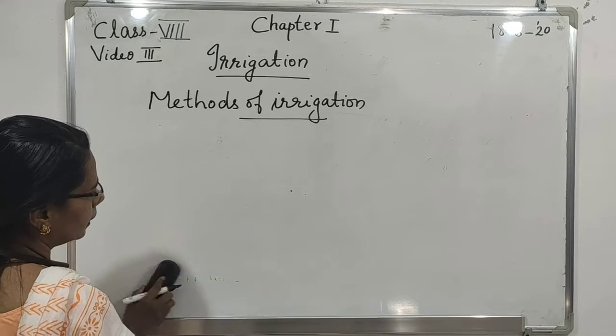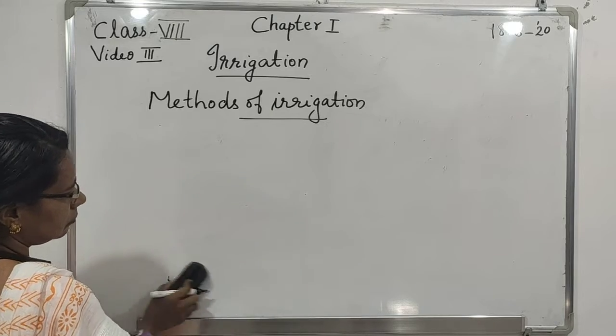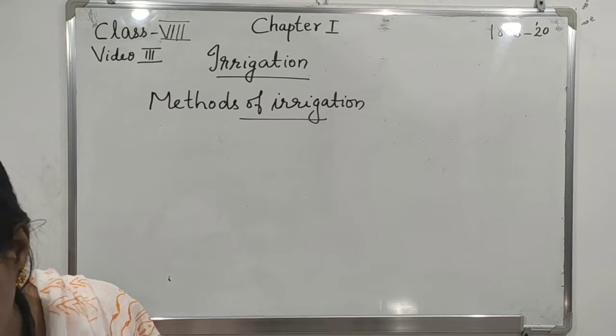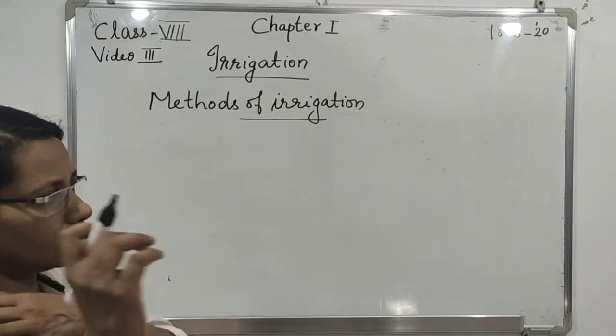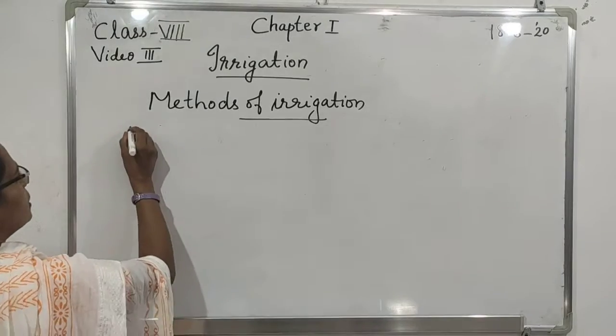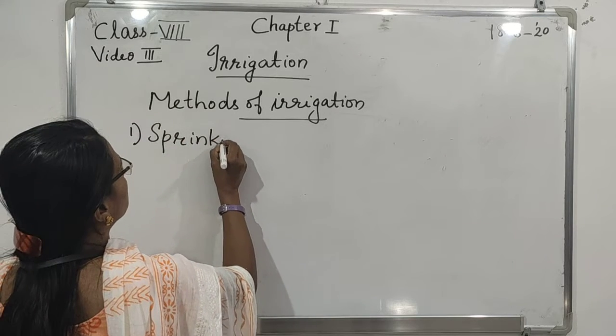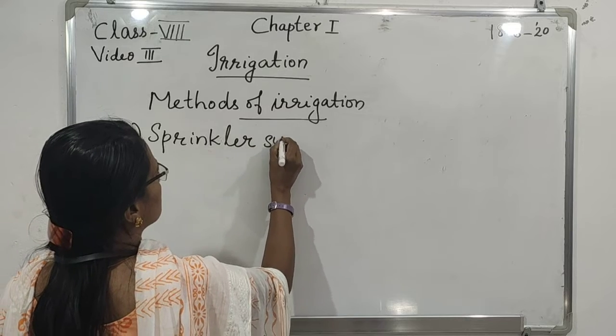Modern methods of irrigation. There are two methods. First one is the sprinkler system.